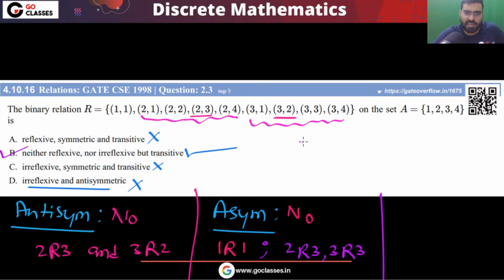What about equivalence relation? Equivalence relation means reflexive, symmetric, transitive. But you can notice this is not reflexive, not symmetric. So this is not an equivalence relation.